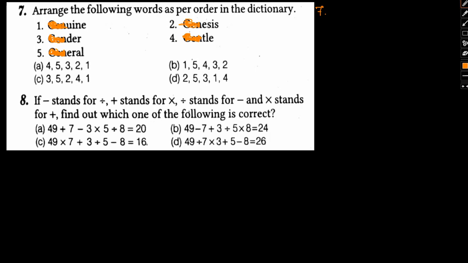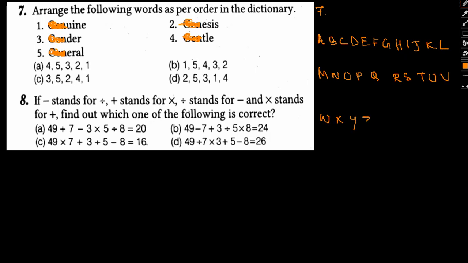Okay, so this is out. Now let me write all the alphabetical series first, up to Z. Okay, so here is the series. Now let's go option by option.